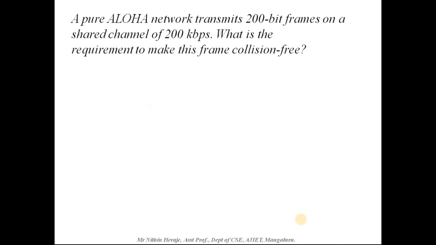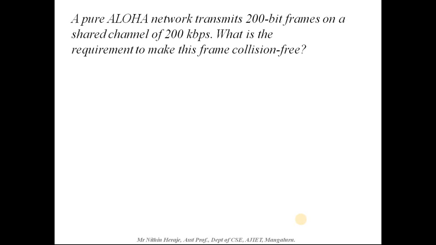Just go through this question. A pure Aloha network transmits 200-bit frames. So one frame is of 200 bits on a shared channel of 200 kbps. It's a shared channel, that means multiple stations or nodes are going to share that one channel, which has a bandwidth of 200 kilobits per second. Now calculate the requirement to make this frame collision free.